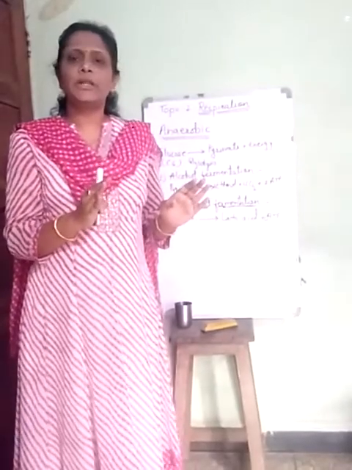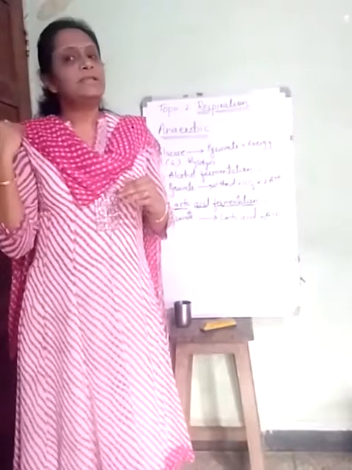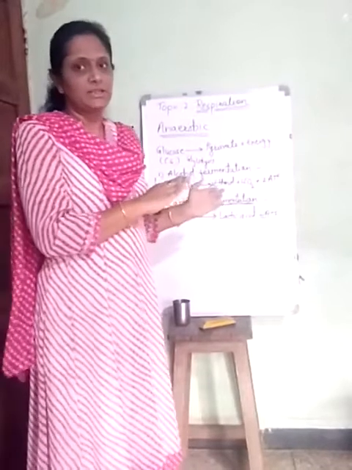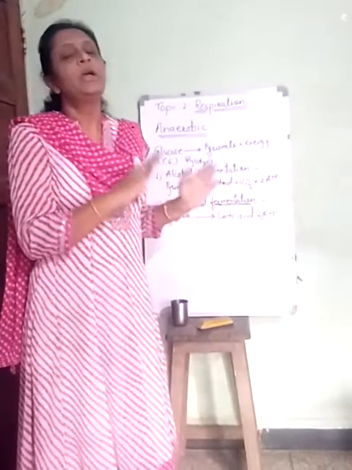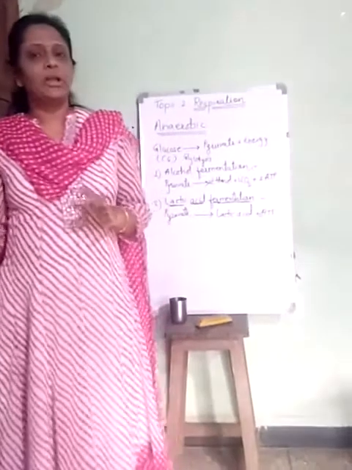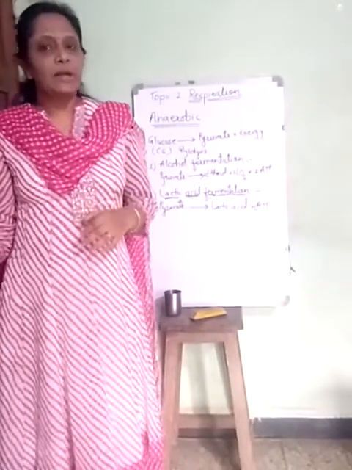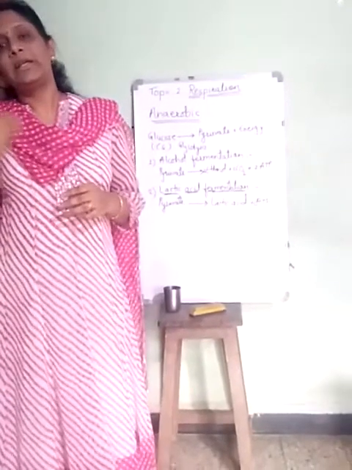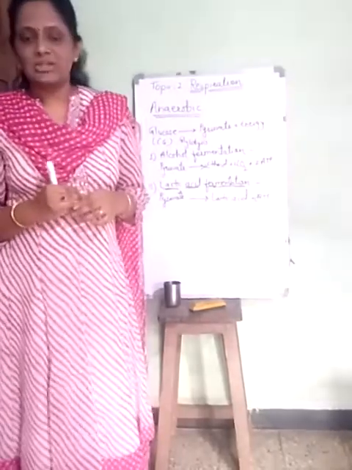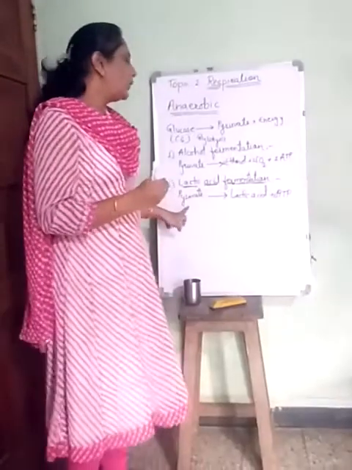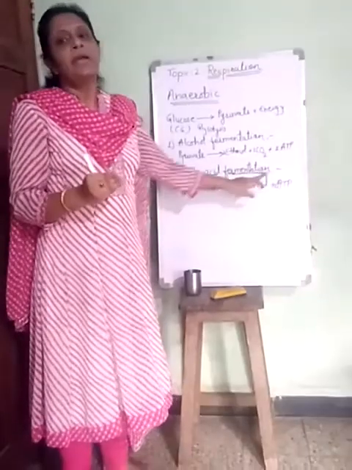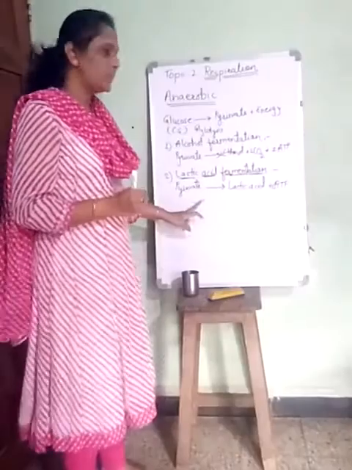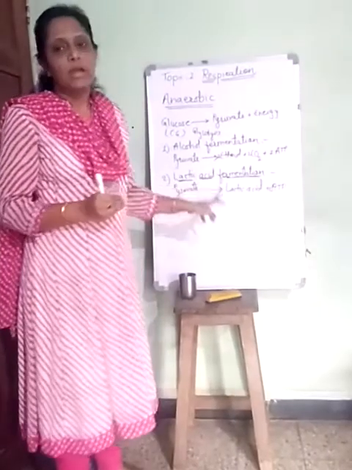In anaerobic respiration, what happens when there is an absence of oxygen, no oxygen at all? Then these yeast cells, especially, perform alcohol fermentation, where the pyruvate gets converted into ethanol plus carbon dioxide plus 2 ATP molecules. Then in human muscle cells, where there is a lack of oxygen, very little oxygen is available, at that time pyruvate gets converted into lactic acid and 2 ATP molecules. So this is how anaerobic respiration takes place in organisms.